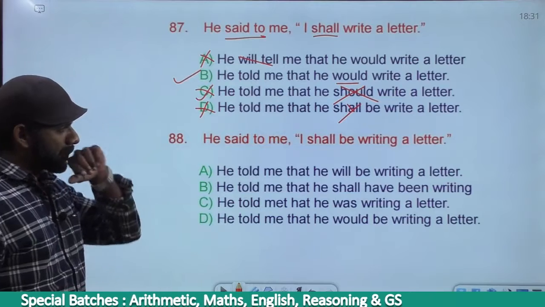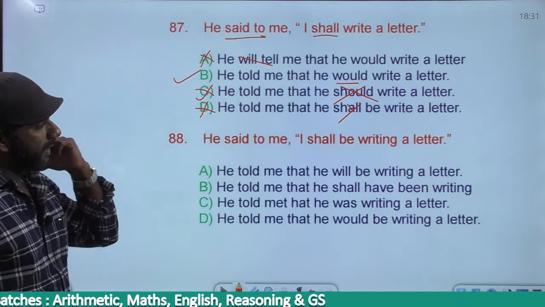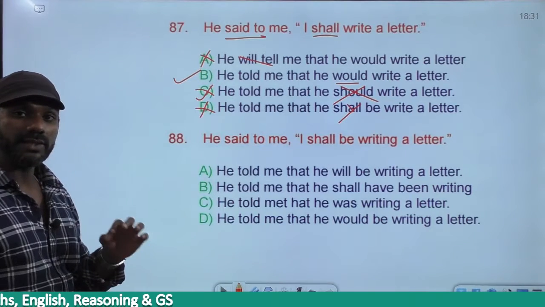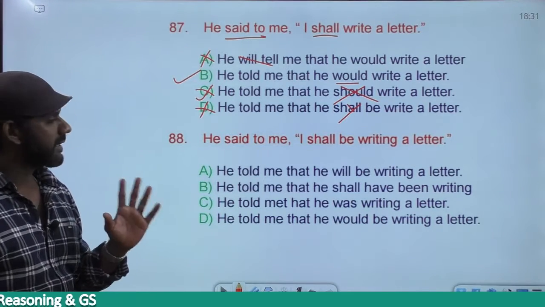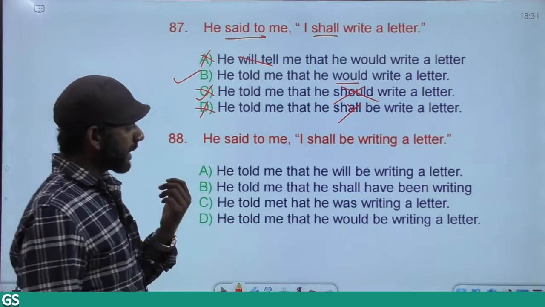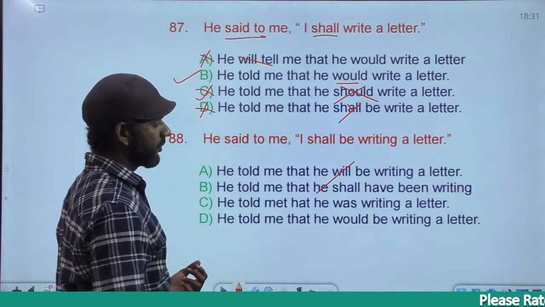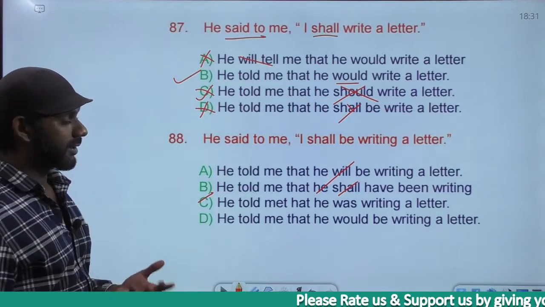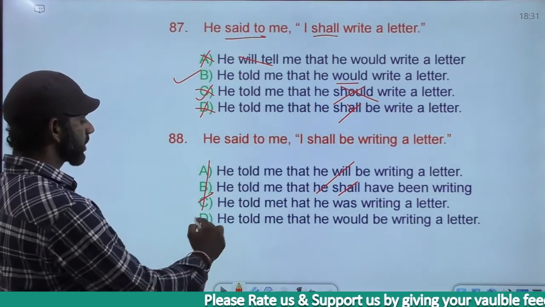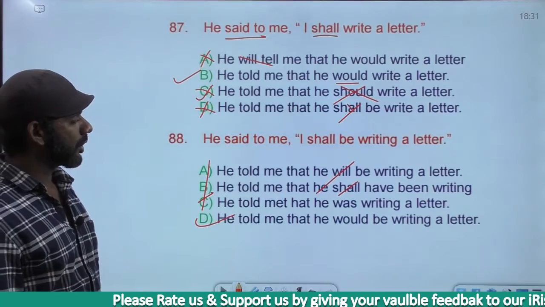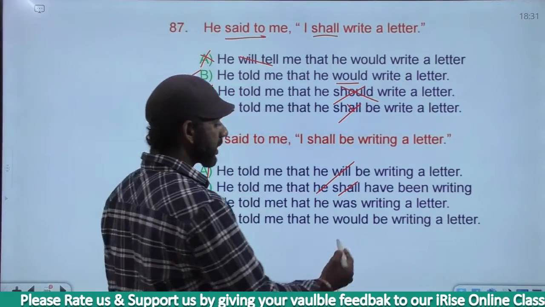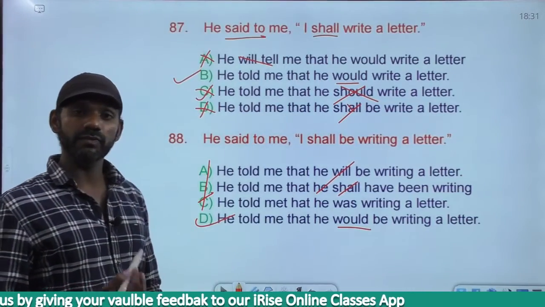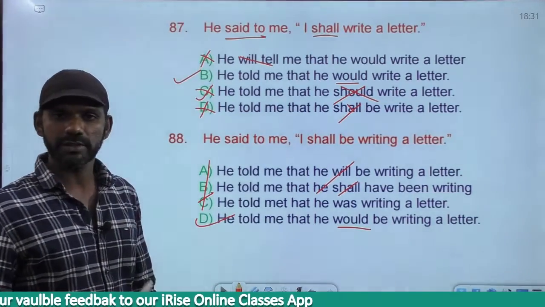The next one. He said to me, I shall be writing a letter. This shall also changes to would because it's not interrogative. Shall changes to would. Based on that, A is gone, will, B is gone, shall, C is gone, would is not there, only one option is left, option D. He told me that he would be writing a letter. Shall be writing or will be writing changes to would be writing. The answer must be option D.